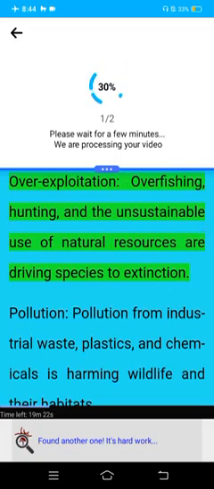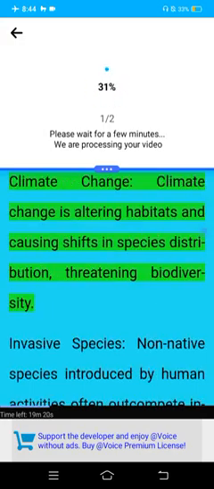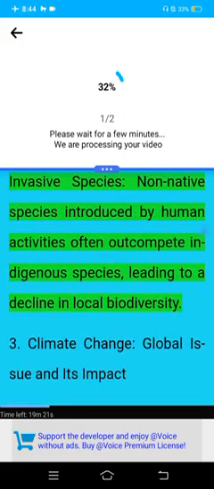Overexploitation: overfishing, hunting, and unsustainable use of natural resources are driving species to extinction. Pollution: pollution from industrial waste, plastics, and chemicals is harming wildlife and habitats. Climate change: climate change is altering habitats and causing shifts in species distribution, threatening biodiversity. Invasive species: non-native species introduced by human activities often outcompete indigenous species, leading to a decline in local biodiversity.